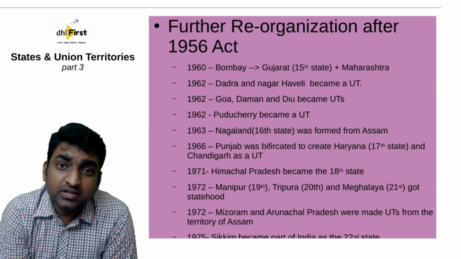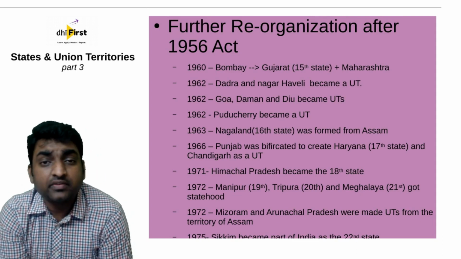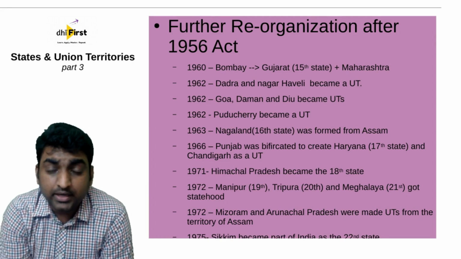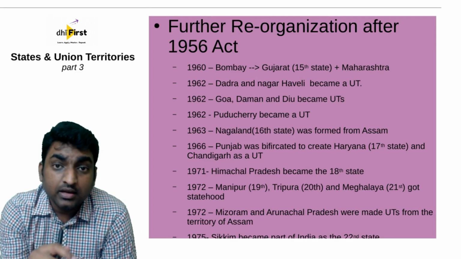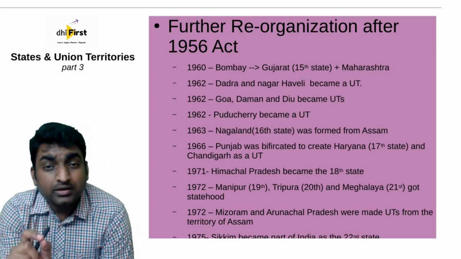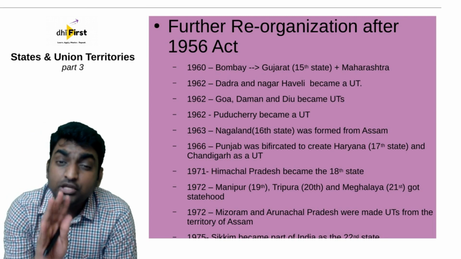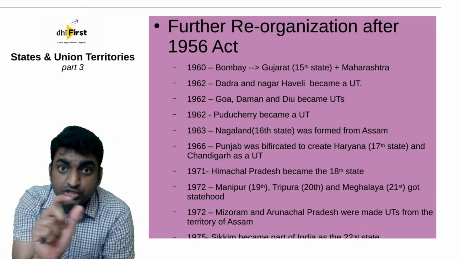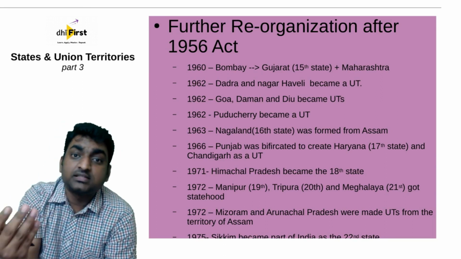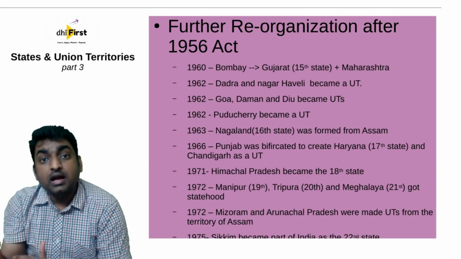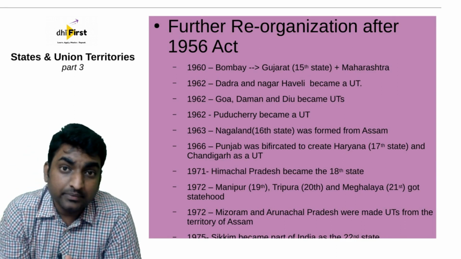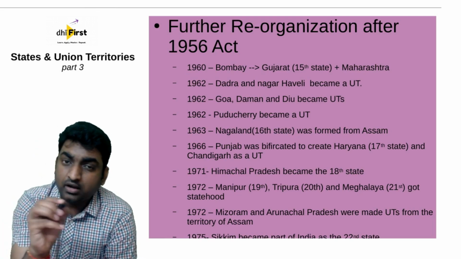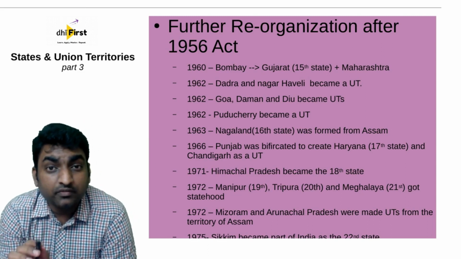So what happened after the 1956 Act? Till 1956, there were 14 states and 6 union territories. After 1956, what exactly happened? But let's look at this in chronological order. Now, this chronological order is very, very important because sometimes in your preliminary examination, chronological questions are asked and you are asked to arrange them in an order, as in what happened first and what happened last. Okay, so this is very important. You can take a screenshot of it, or maybe you can write it down by pausing, but you have to make a note of it. This is very, very important.